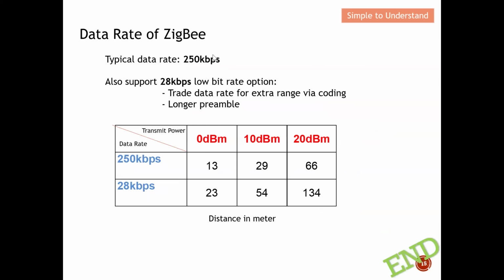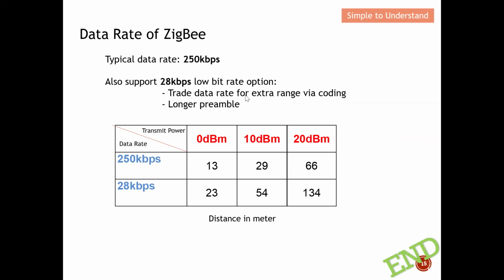Coming to my last slides here. The typical data rate for ZigBee is 250 kilobits per second. From this diagram, you can see this is the power, this is the range, and this is the amount of data that I can send over. Let me quickly explain this. Most of the time, the typical data rate for ZigBee is 250 kilobits per second. However, ZigBee also supports a lower data rate, which is 28 kilobits per second. So they actually trade the data rate for extra range.